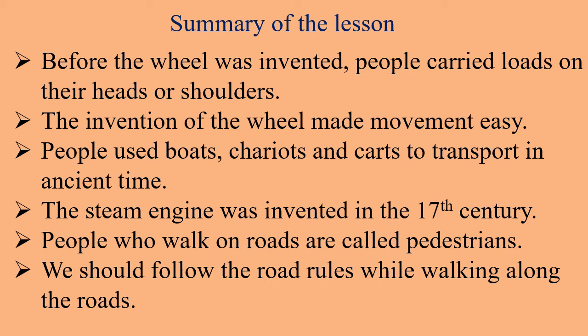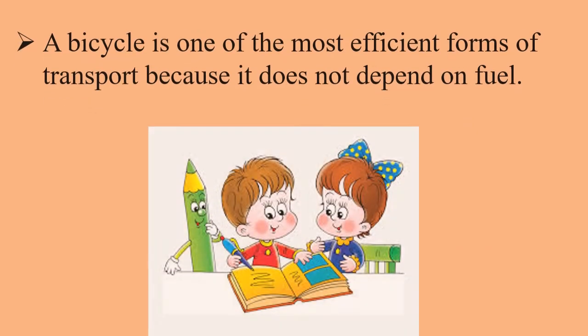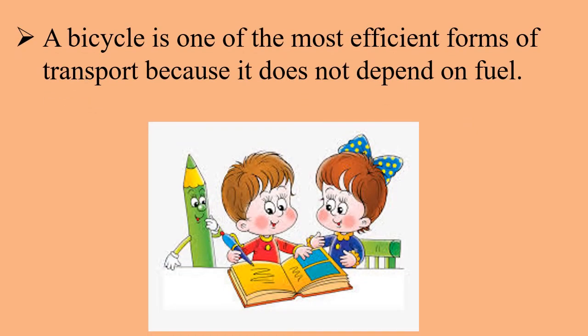People who walk on roads are called pedestrians. We should follow the road rules while walking along the roads. A bicycle is one of the most efficient forms of transport because it does not depend on fuel.